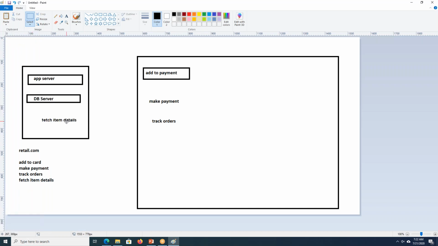And it does not mean you will be having only one jar running for add to cart, make payment, track orders, or fetch item details, right? They can be deployed as microservices. Based on the load, multiple microservices will automatically be spun up. And we have cloud and on premises, where the application is deployed on premises, meaning a company owned data center.